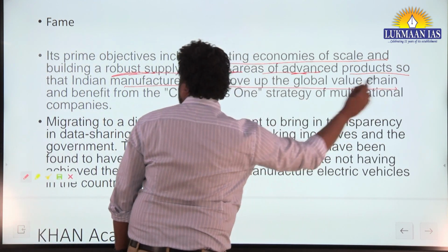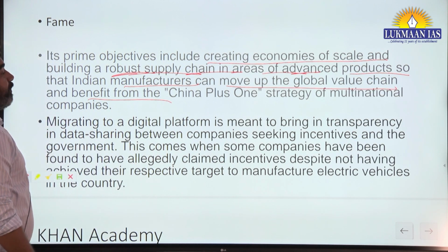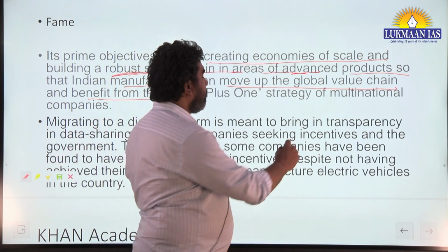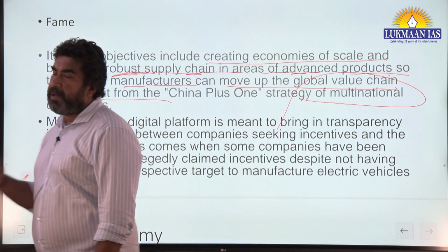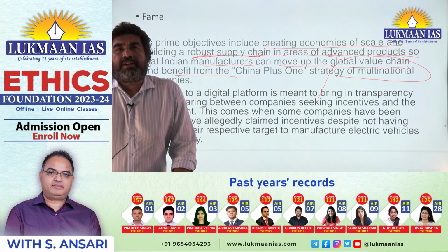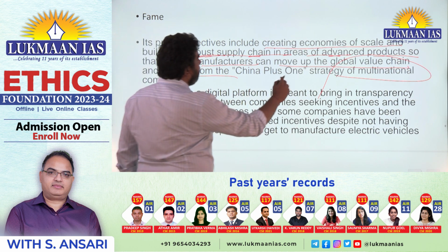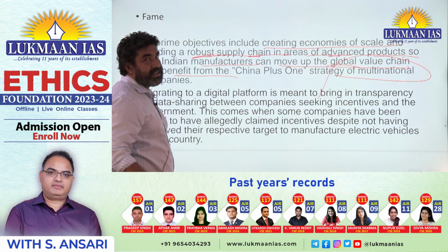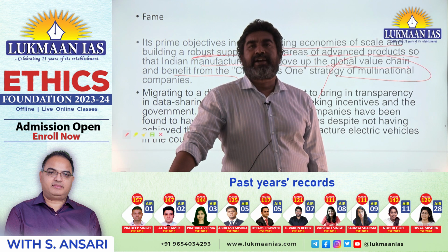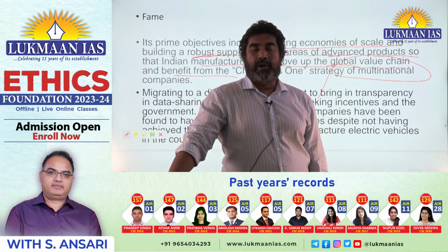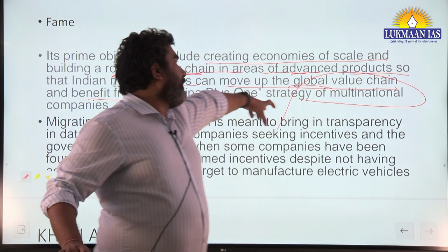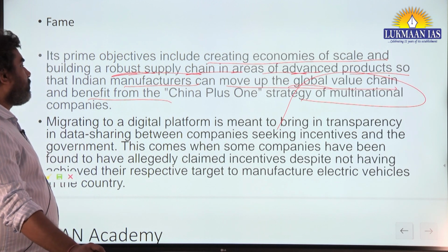can move up the global value chain and benefit from the China plus one strategy of multinational companies. See, basically the purpose is to improve upon the logistics, to improve upon the supply chain. After the crisis of COVID, it was realized that our global value chain is weak as compared to China. Moreover, due to increasing trade protections and fights, people are now shifting away from China, and in this, if we are able to improve our supply chain or global value chain, then it can be increased. So this was the whole purpose.